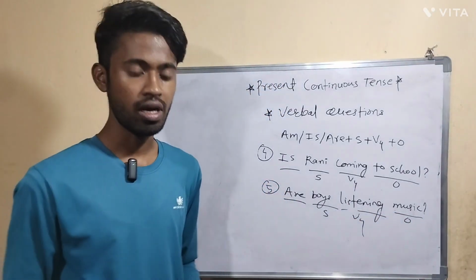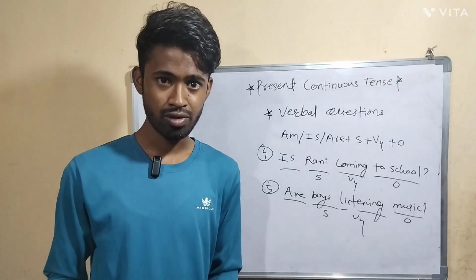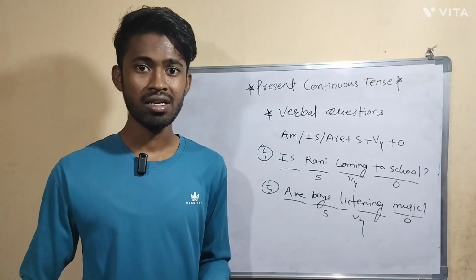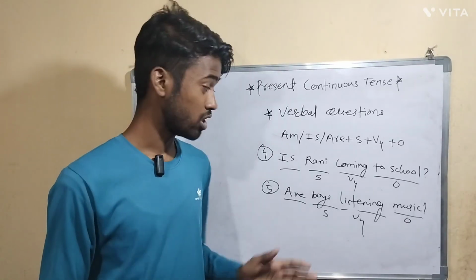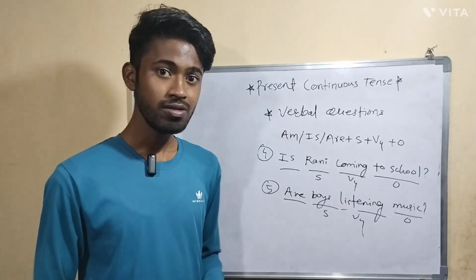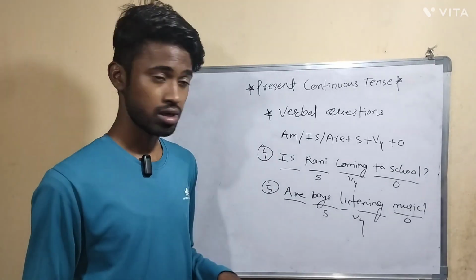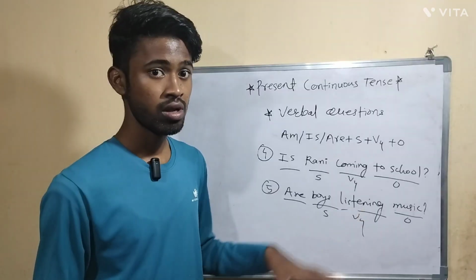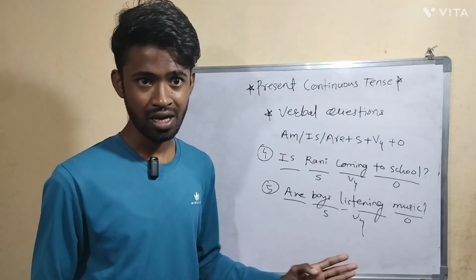So how will you answer this question? Yes, boys are listening music. And what is the negative answer? No, boys are not listening music. So what you need to understand is that verbal questions always start with the helping verbs, and in present continuous tense we have three helping verbs: am, is, are.